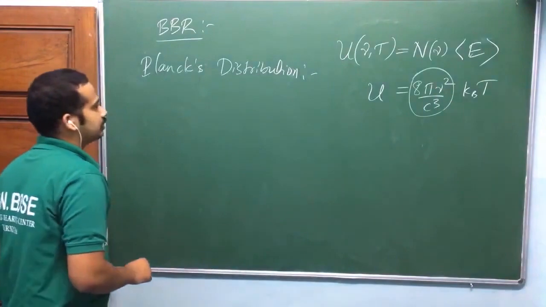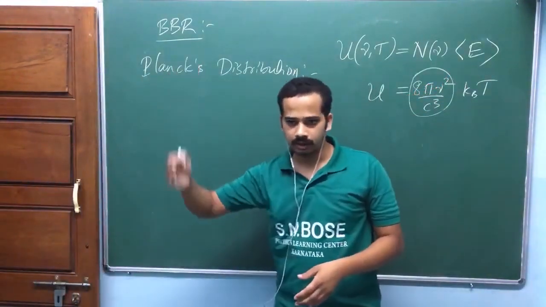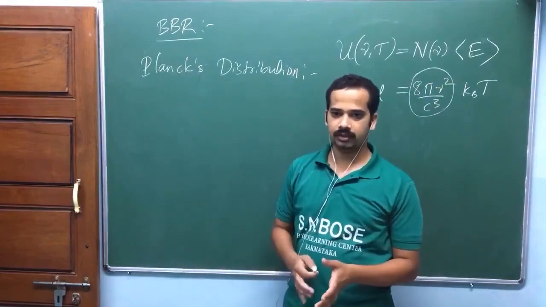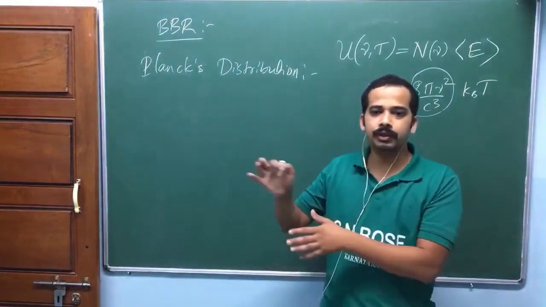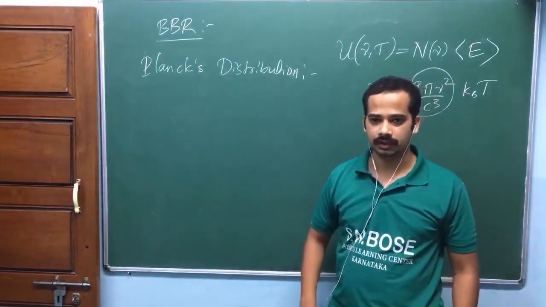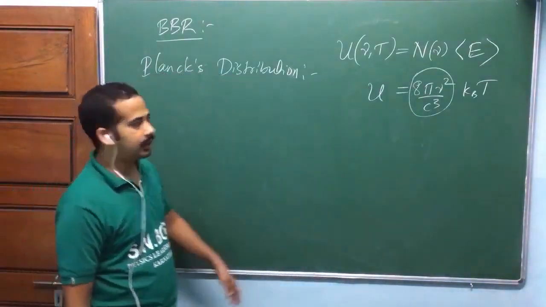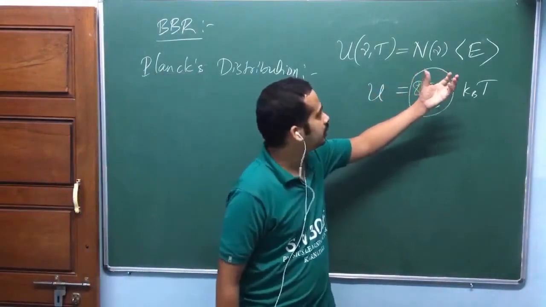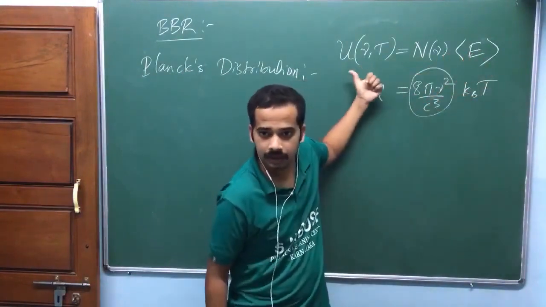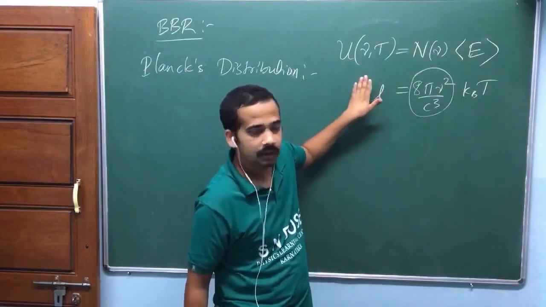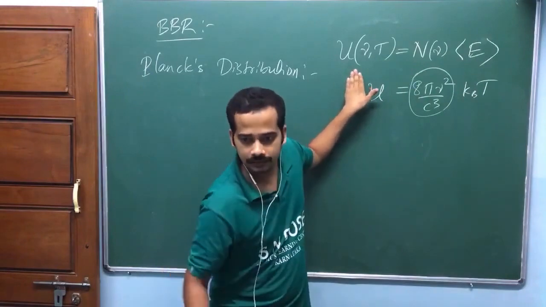So what Planck did was, he edited this part. He said radiation is in thermal equilibrium with a cavity. So the average energy of the radiation should be equal to the average energy of the cavity oscillator. That's a very good idea, isn't it? In place of the average, this should be the average energy of radiation, because this is the parameter that corresponds to radiation, am I right? We are seeing the output radiation energy density, isn't it?